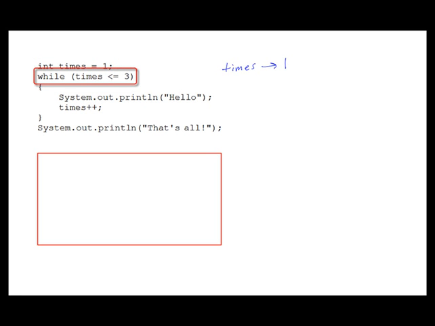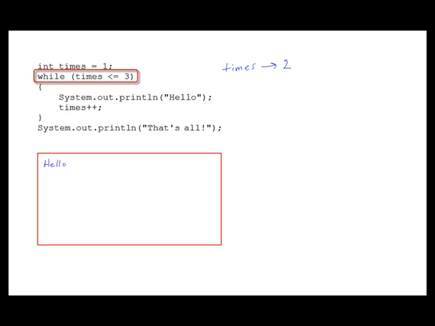Okay, so the while loop begins, and it tests the Boolean expression times less than or equal to 3. Well, times is 1, that is less than or equal to 3, so the expression is true. The System.out.println statement executes, displaying hello on the screen, and then the next statement increments the times variable. So times now is set to 2, and the loop starts over.